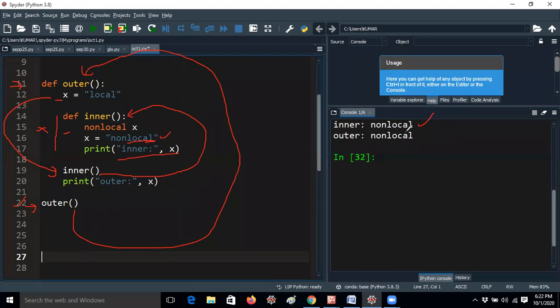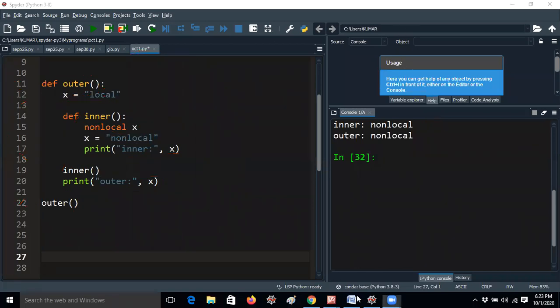So now x equal to non-local, non-local will be printed. After that, it is going back to this place and it will execute the outer x. But still it is saying non-local only. Whenever you are changing the x as a non-local, that value will be replaced as non-local only. That means this value only will be printed, and this value will not be printed at all. I hope you understand, guys, because it is treated as a non-local variable. So the local value cannot be held in the x. That's the reason I'm getting non-local.